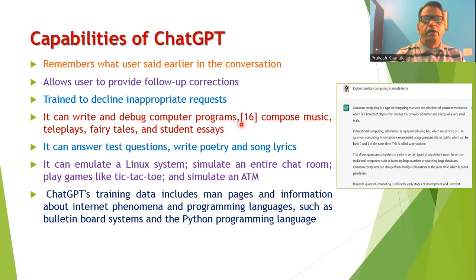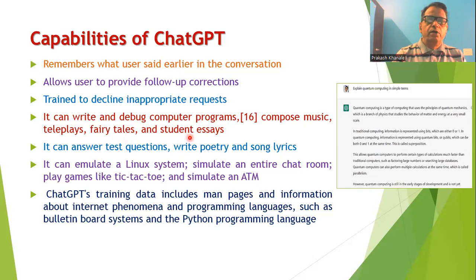ChatGPT can compose music also, just like humans. Humans are creative. They can create many things. ChatGPT is also creative because it can create music, teleplays, and fairy tales. Whenever you ask ChatGPT to write an essay, that is also possible.